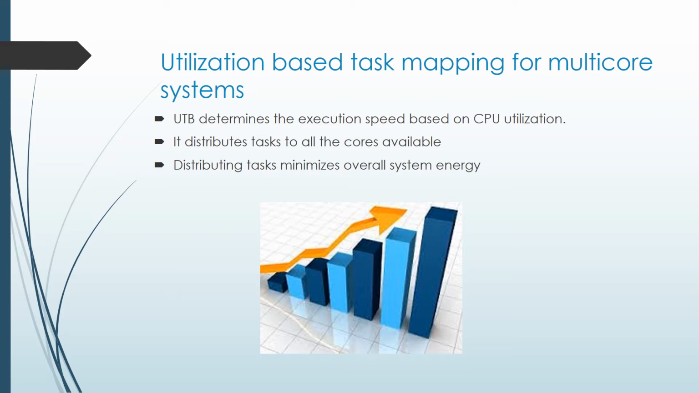The next algorithm is utilization-based task mapping for multi-core systems. This algorithm provides better efficiency in utilizing harvested energy as it selects the execution speed based on the CPU utilization, that is the lowest possible speed. It also distributes the tasks to all the cores, which minimizes the usage of overall system energy.